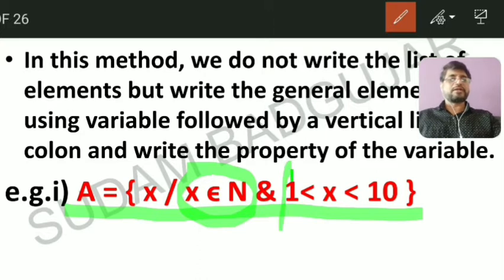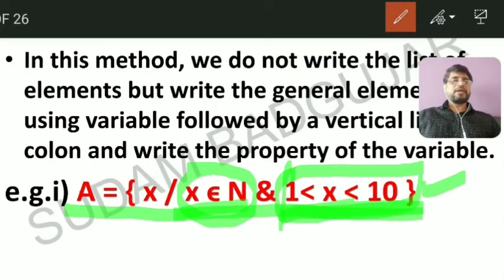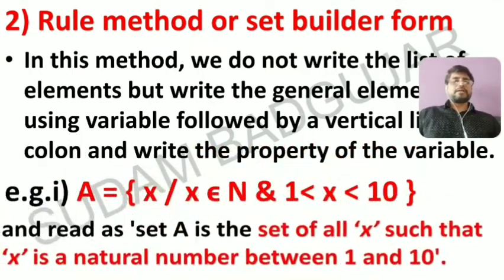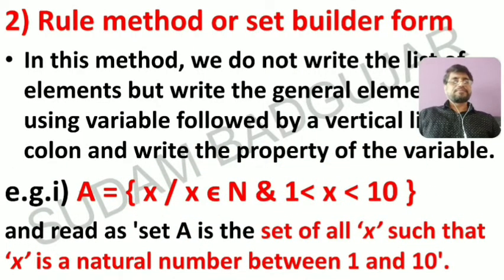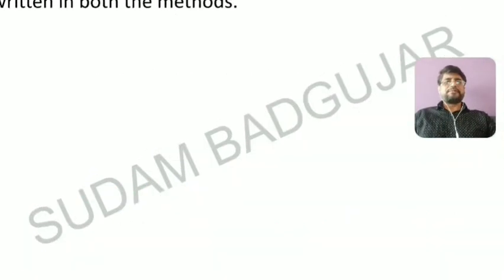And one more condition, why is this condition given? Natural numbers are infinitely many, so we want only the numbers that lie between 1 and 10. And it is read as: the set A is the set of all x such that x is a natural number between 1 and 10.